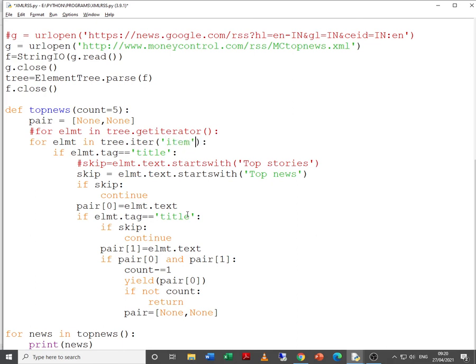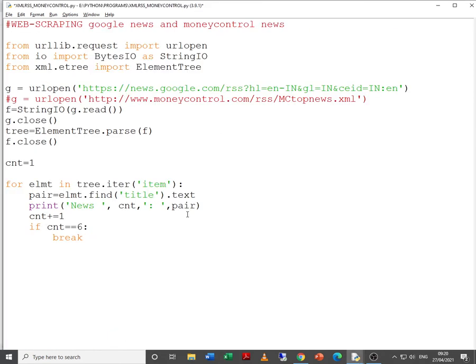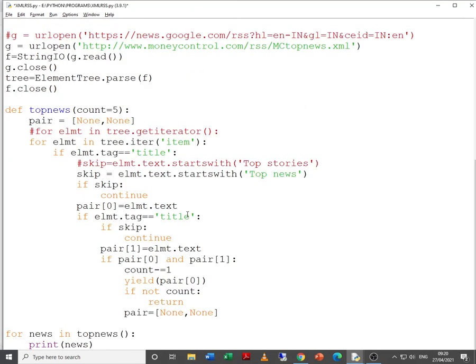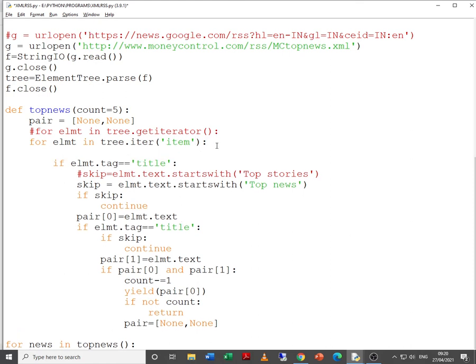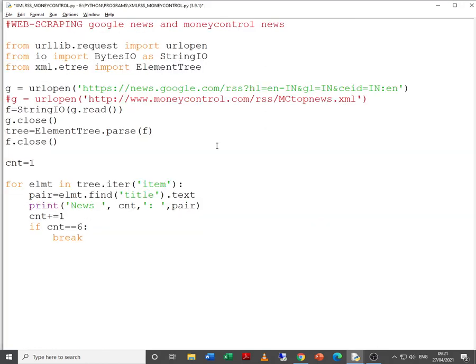Let me write item over here. If element.tag equals title, what was the code as far as pair is concerned? Pair is equal to element.find title. So again, just try to observe. We need to make some changes to the code over here.